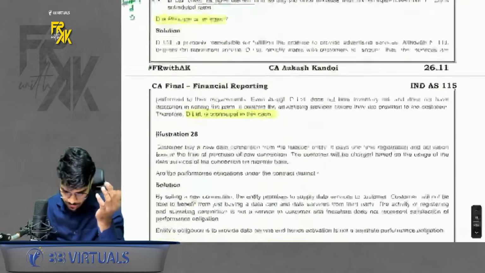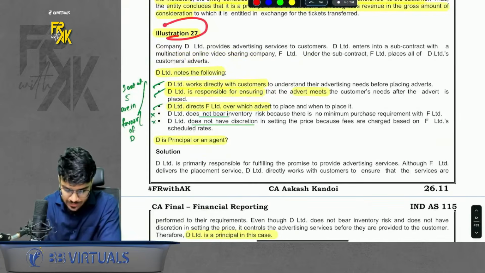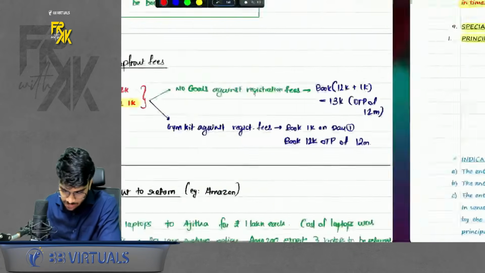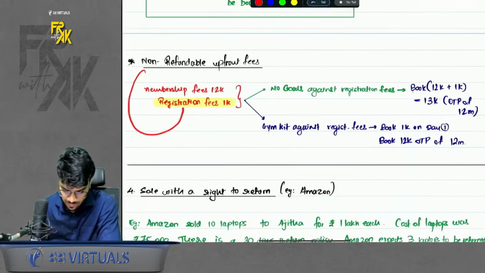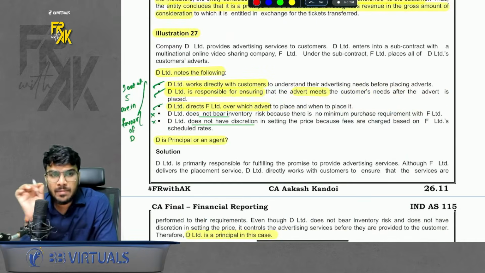Okay, so to understand the principal agent relationship, we also have two questions. You can always refer to those questions. I will just go through this once very quickly. In illustration number 27, I discussed only 3 indicators. There can be more than 3 indicators also. Whenever you are reading a question, just see maximum conditions should be in your favor. Not all, but the majority should be in your favor.